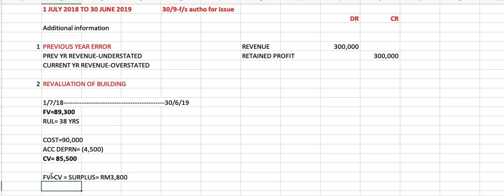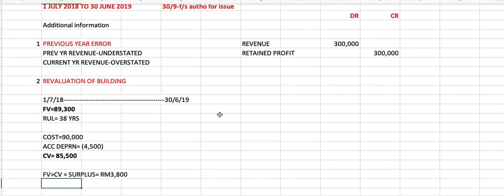Like I said, bear in mind there is a 000 at the back, so you get 3.8 million. What is the journal entry for 3.8 million here? I put up the journal entry here. For the surplus, of course, you will credit the revaluation reserve and debit building. The amount is 3,800.